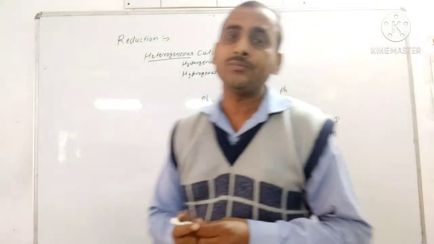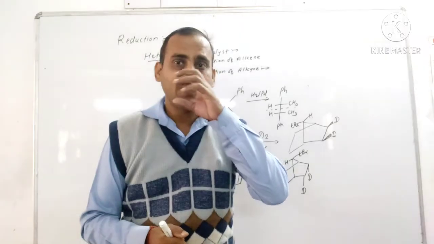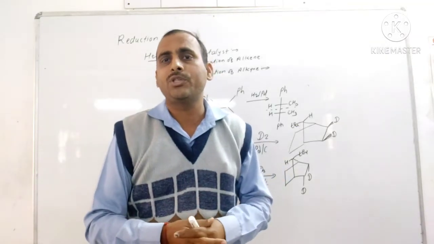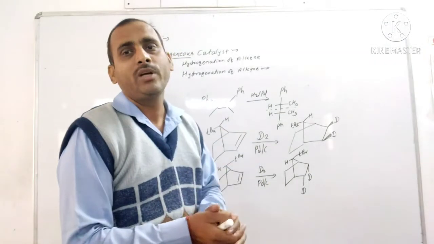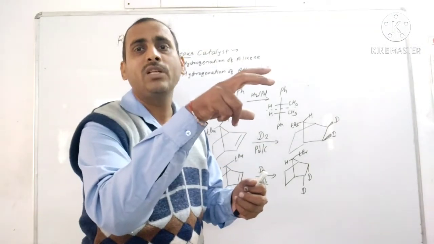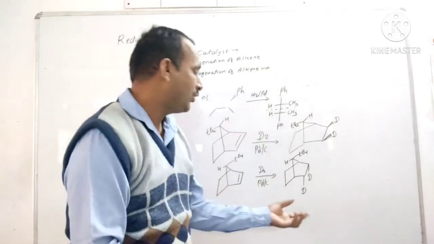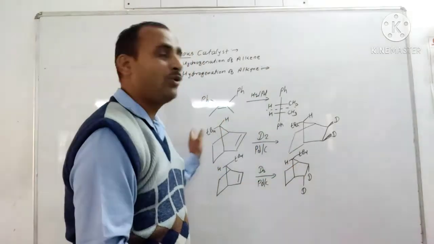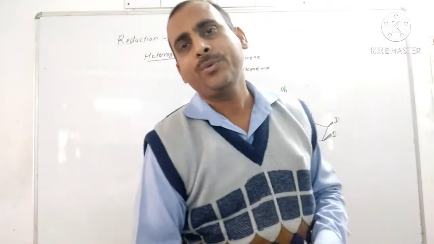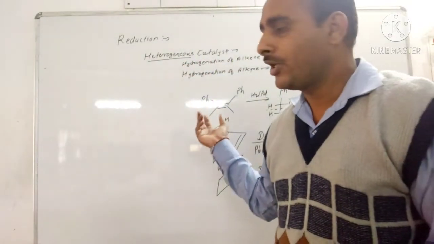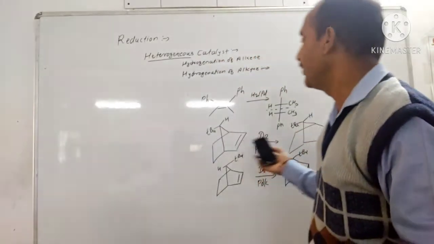Okay, so that means there is a steric approach or a steric control hydrogenation takes place. If there is a bulkier group on the same side of the double bond, then the endo addition takes place, and if the tertiary butyl is away from the carbon-carbon double bond, then exo addition of hydrogen takes place. So here we take the deuterium for this purpose.